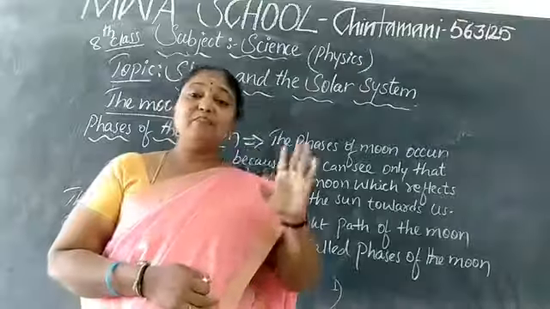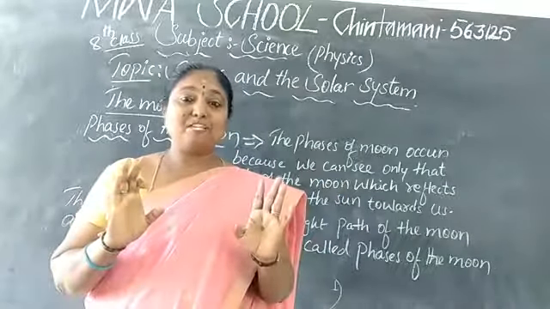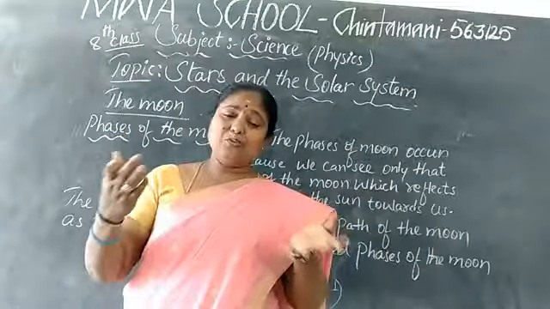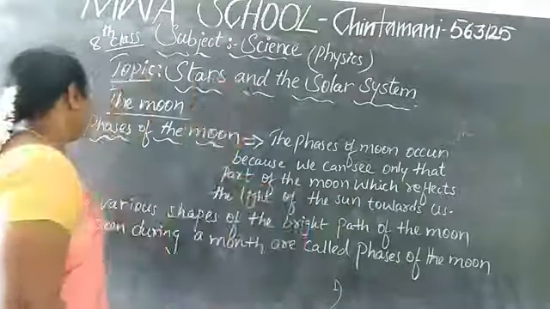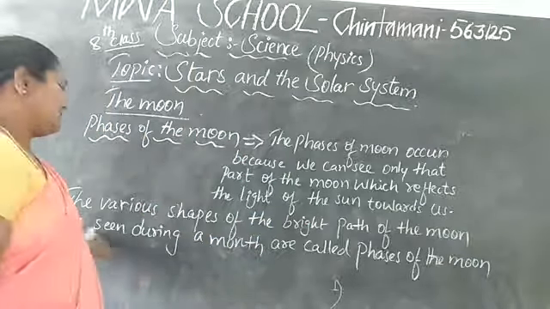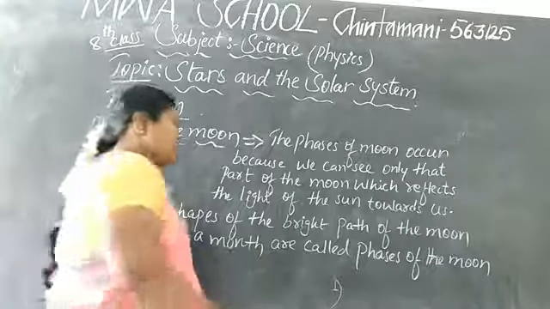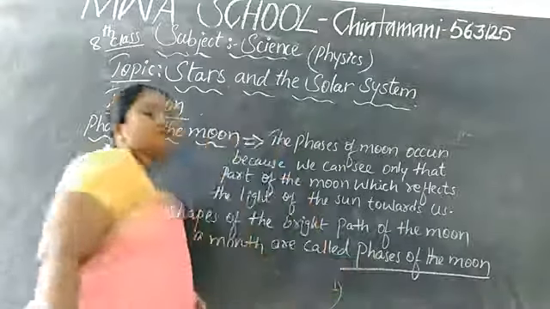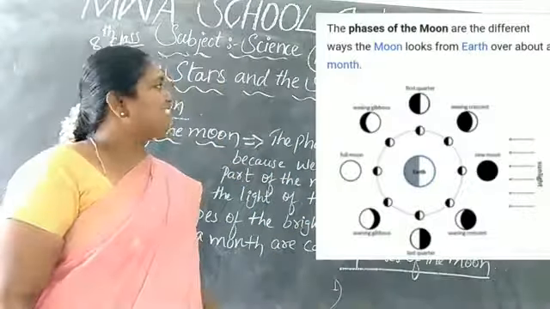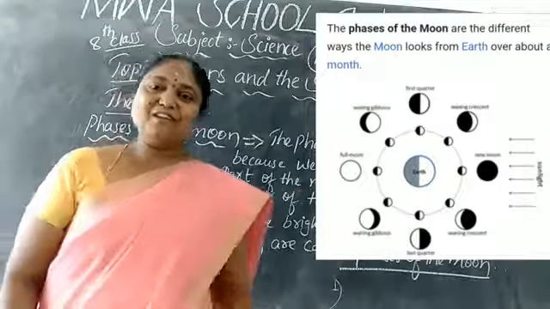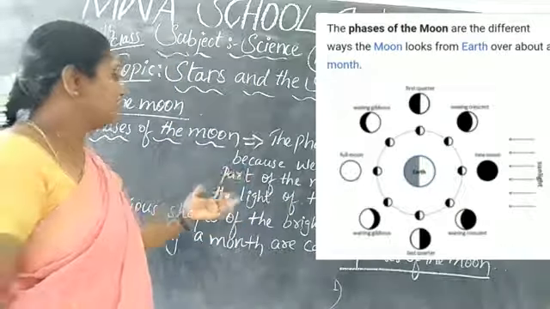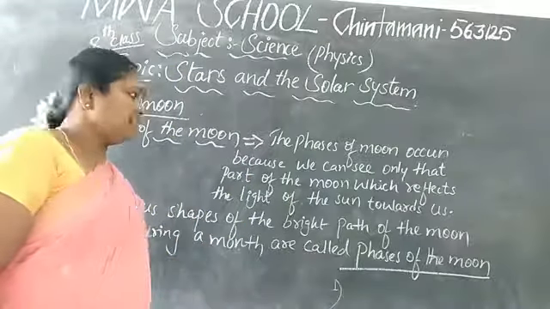The sun is a self-luminous body, but the moon is not. The various shapes of the bright part of the moon as seen during a month are called the phases of the moon. Let me show you the phases of the moon. Observe the picture, children. These are the phases of the moon. Different types of phases of the moon we have seen here.